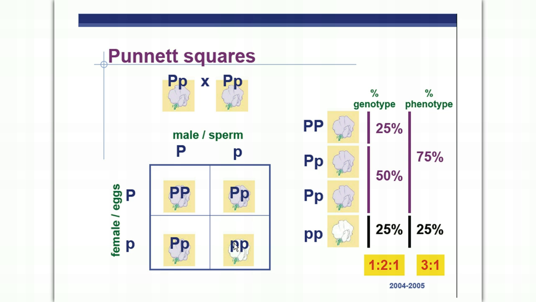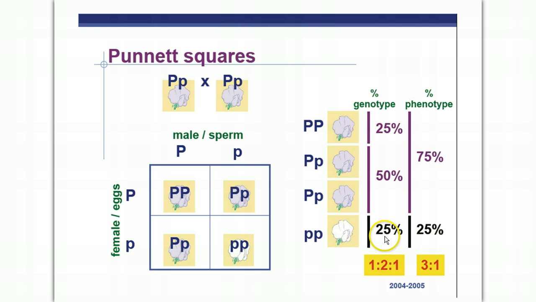Then the only way we can make a homozygous recessive, 2 little p's, is if both the male and female gametes combine together to provide little p for that zygote. And here we have genotypes and phenotypes. Remember, genotypes are a description of the genes. Phenotypes are the physical characteristics. So what we have here is a 25% chance, 1 out of 4, making big P big P, homozygous dominant genotype. We have 2 out of 4, or 50% chance, of making a big P, little p heterozygote.